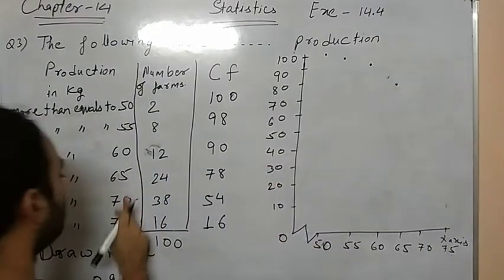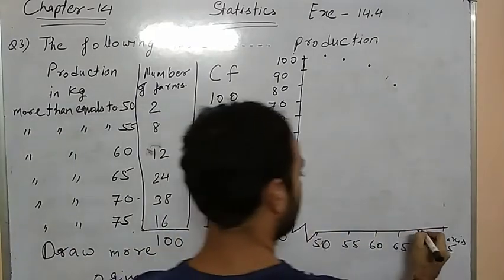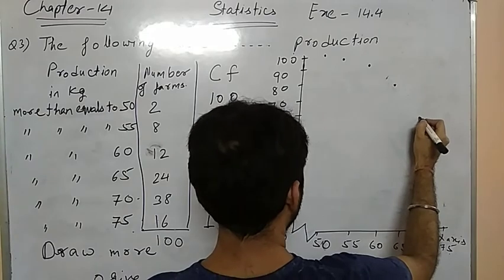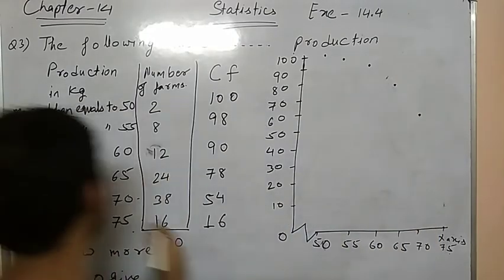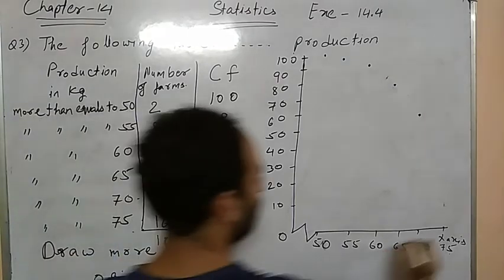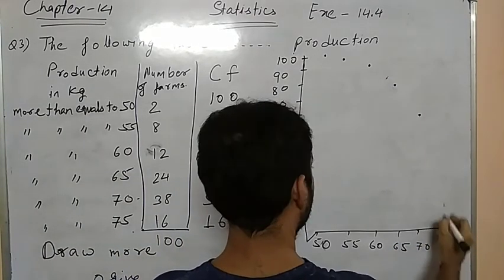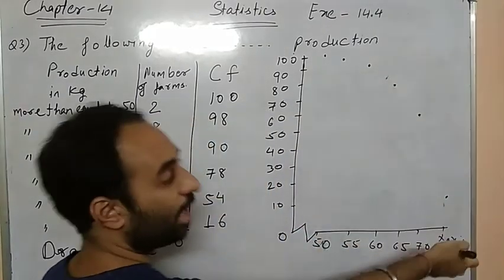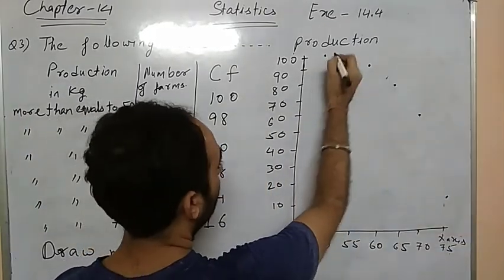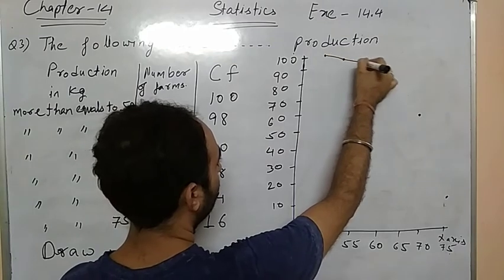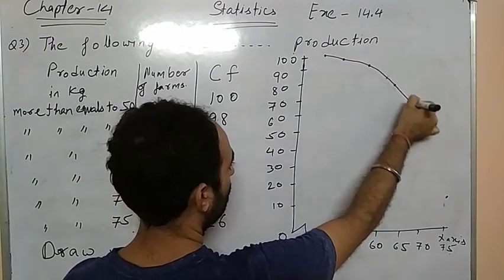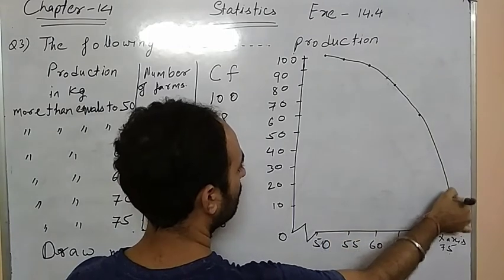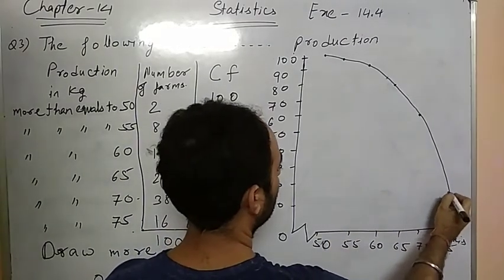After that, at 70 it is 54. So here it is 70, and suppose here it is 54. Now at last, at 75 it is 16. So here it is 75, and suppose here it comes 16. So what you will do? With the free hand you draw the graph. Because it's a free hand graph, always remember there is no need to use a scale or other things.